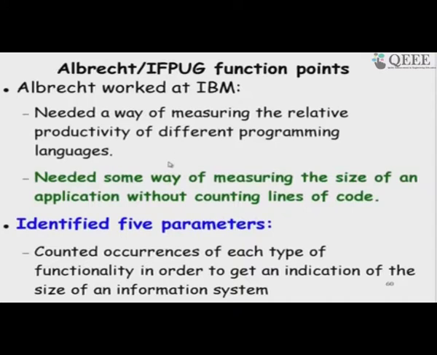So, with that intuition, he identified 5 parameters. He tried to incorporate the complexity of the functions in terms of how many data items the input to the system, which change the system state, how many data printouts or displays are produced, how many inquiries, how many files are internally present and how many files are externally present.